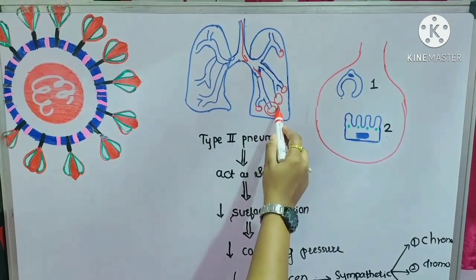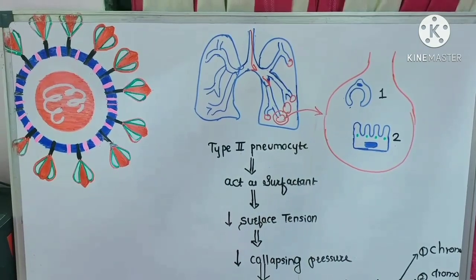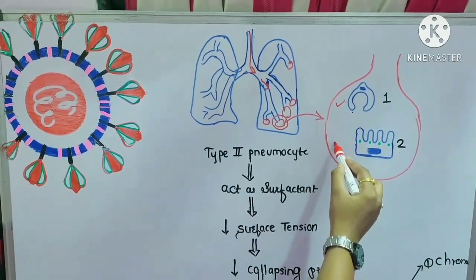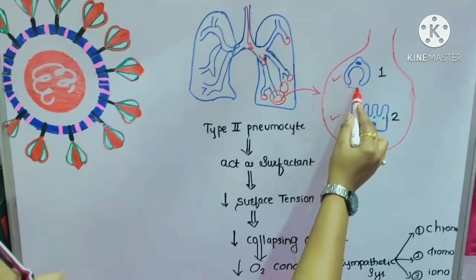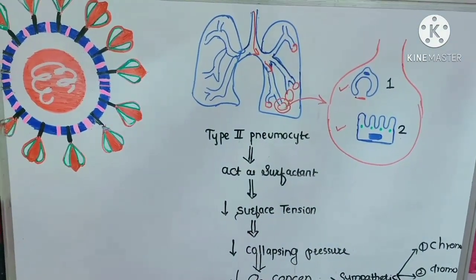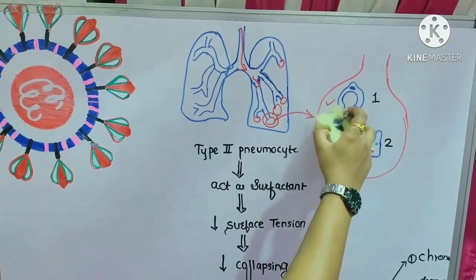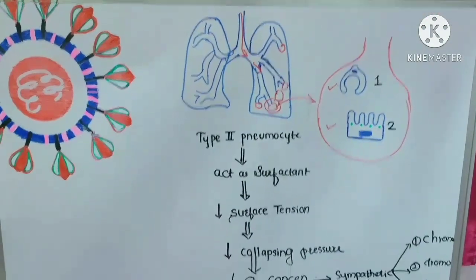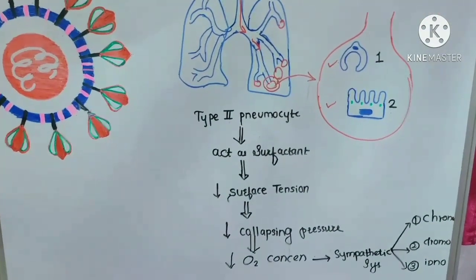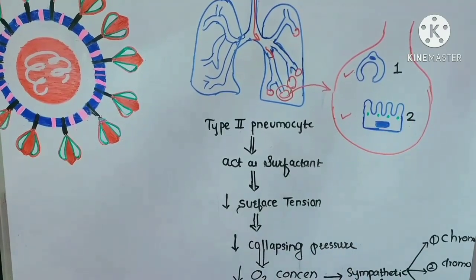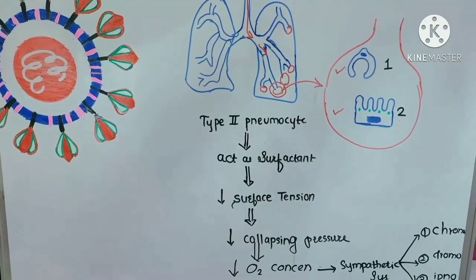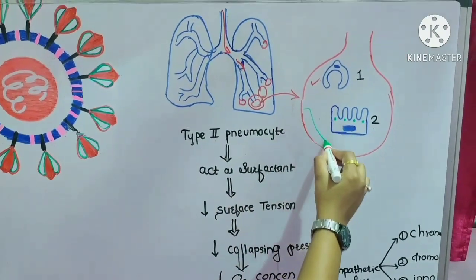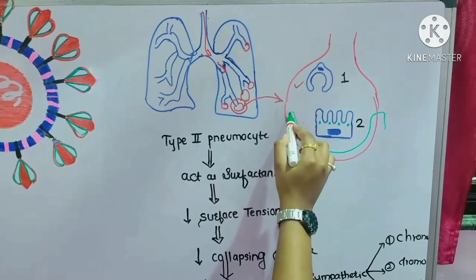So let's see the alveoli in the zoom in view. This is our alveoli consisting of type 1 cell and type 2 cell. Type 1 pneumocytes are present in maximum number, in 95% of the cases, and these are made up of squamous cells. And the type 2 are only 5%. You can see here, cuboidal type, and they have a very important property: they secrete the surfactant.